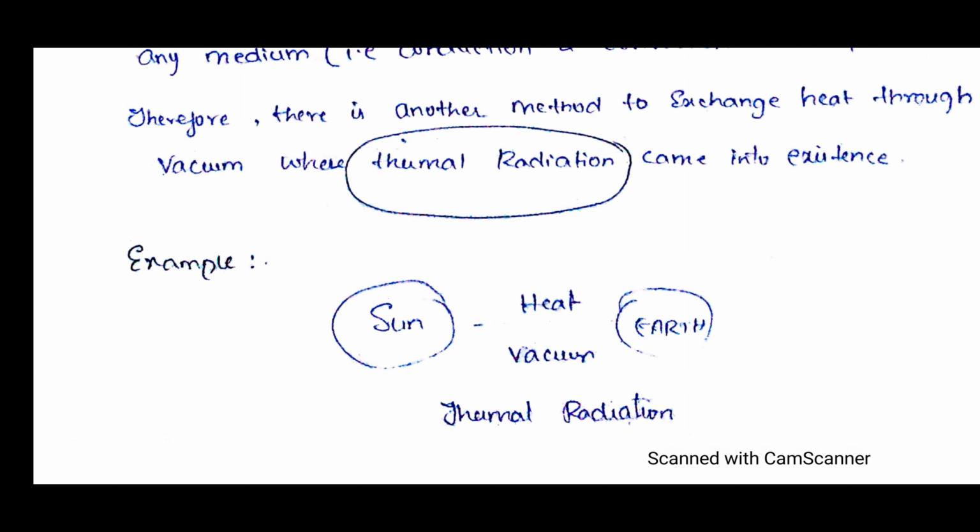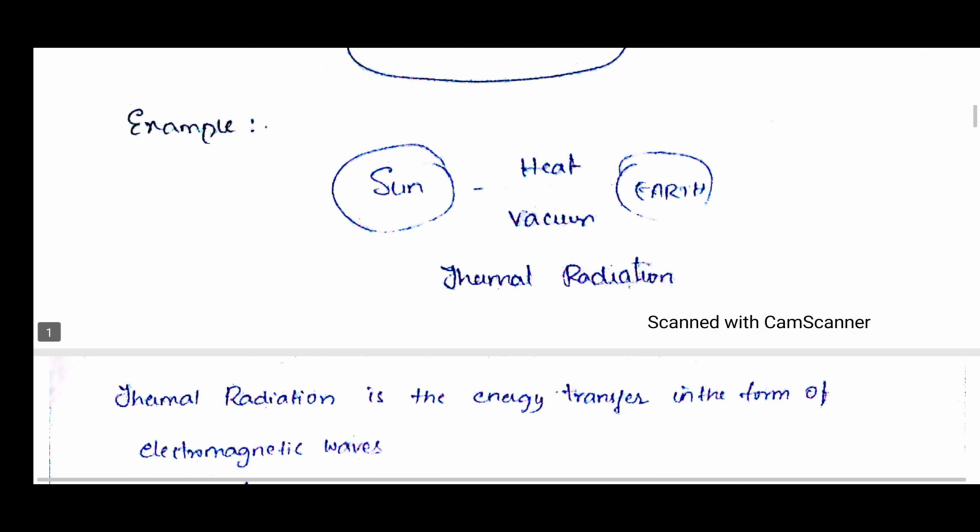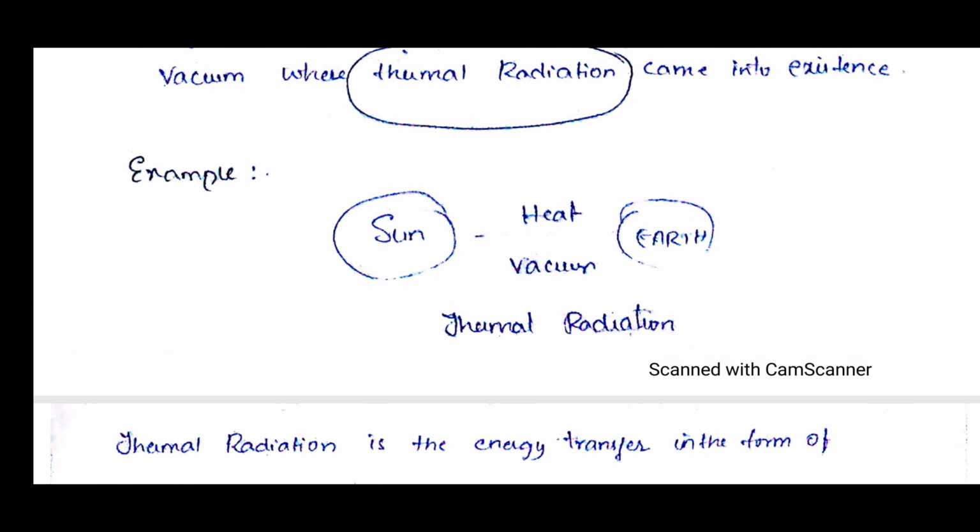But between the sun and the earth there is only a vacuum, there is no medium. Still we are feeling that heat. If the sun is behind the clouds, there will be a variation in temperature. If the sun is before the clouds, there will be more temperature, so we can feel that heat from the sun to the earth, but we know that between the sun and the earth there is a vacuum. So that is the best example for thermal radiation.